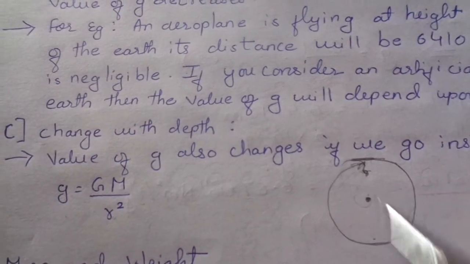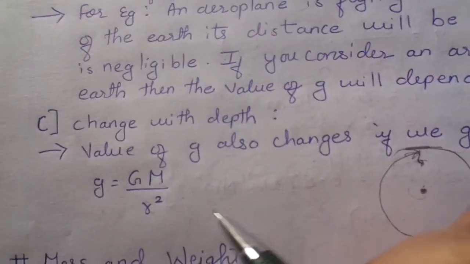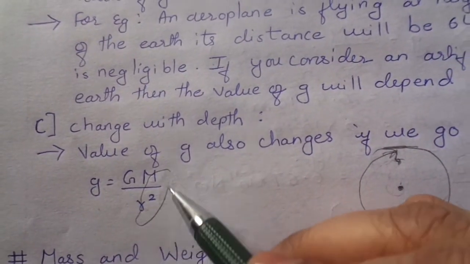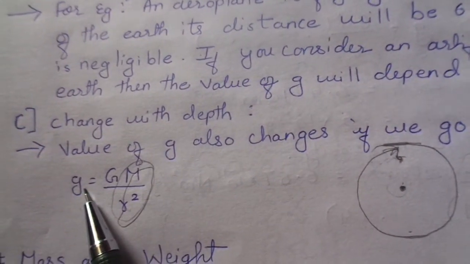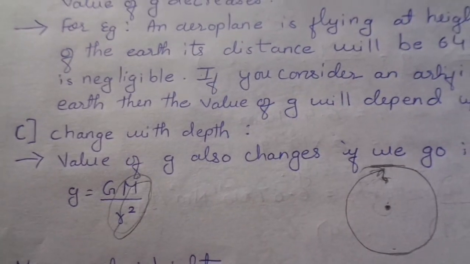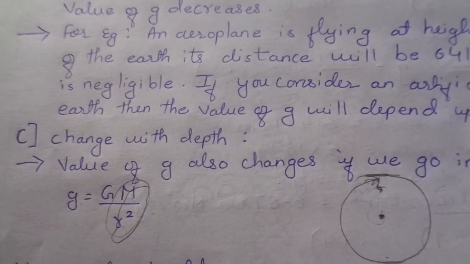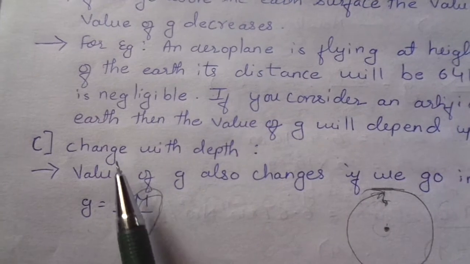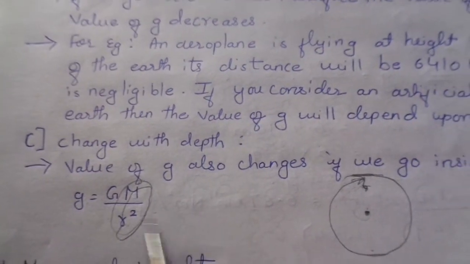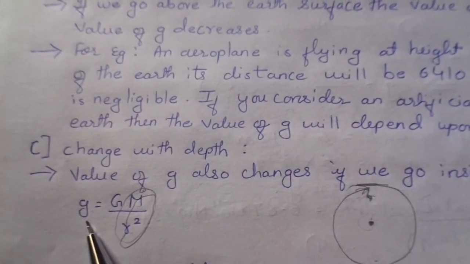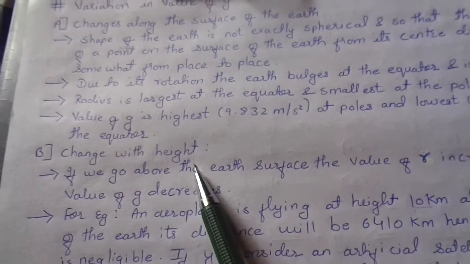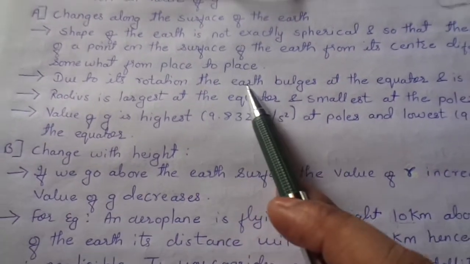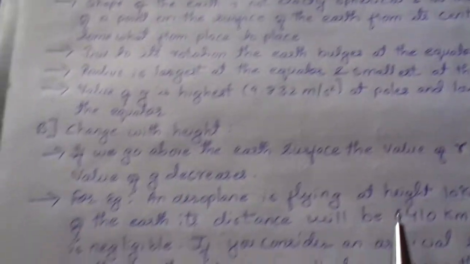So considering the combined effect of mass and radius, the value of g will decrease inside the surface of the earth. Okay, so change with depth: g also decreases as you go inside the earth. Changes with the height, and changes along the surface of the earth.